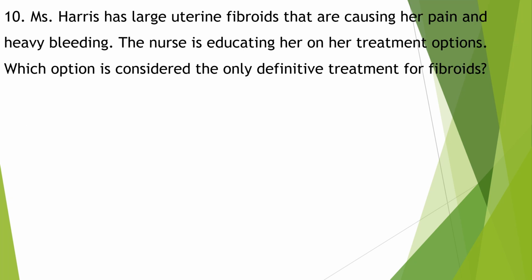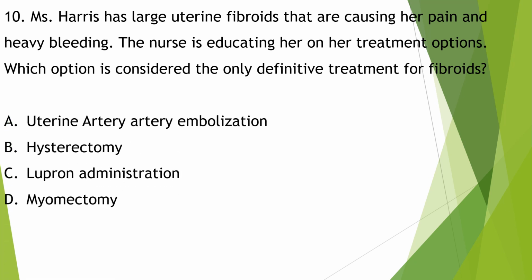Ms. Harris has large uterine fibroids that are causing her pain and heavy bleeding. The nurse is educating her on her treatment options. Which option is considered the only definitive treatment of fibroids? Uterine artery embolization, hysterectomy, Lupron administration, myomectomy.